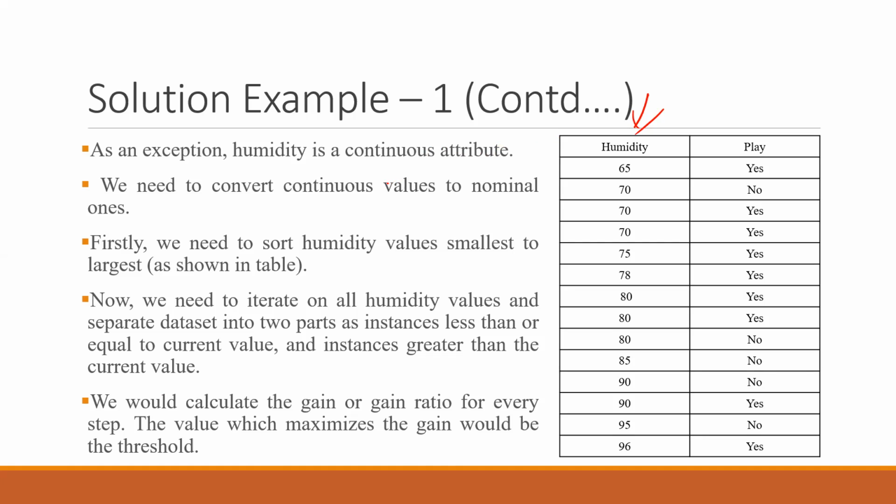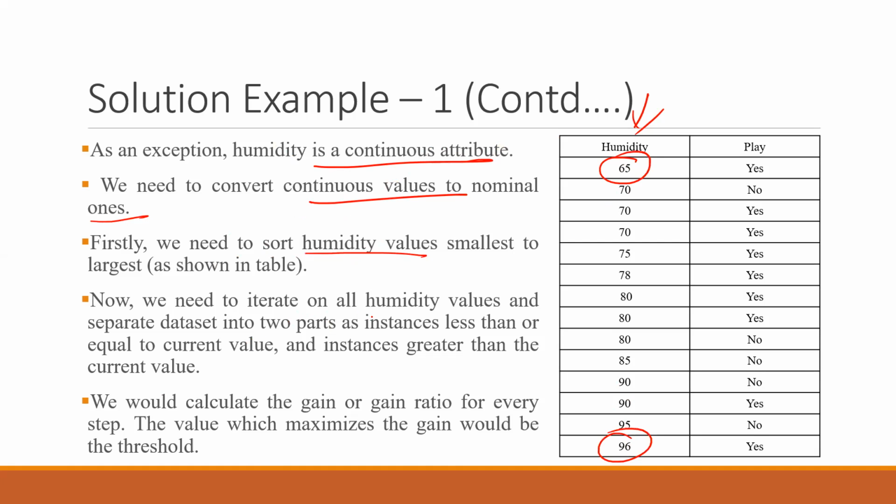Let's see what we need to do. Humidity is a continuous attribute, and we need to convert the continuous to nominal ones. First we need to sort. Obviously, I told you earlier also, we need to sort, and all the values are being sorted here. 65 is the smallest value, and 96 is the largest value.